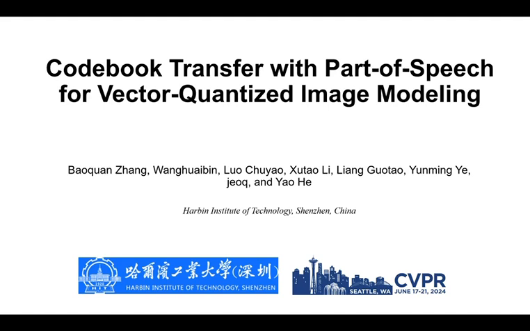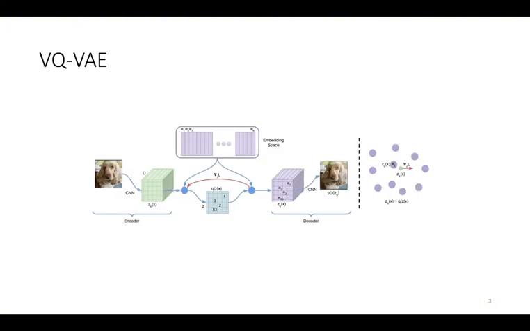I am happy to present our research about codebook transfer with part-of-speech for vector-quantized image modeling. Now let me make a brief introduction. VQVAE is a framework of variational autoencoder that replaces its prior distribution with a discrete deterministic distribution.